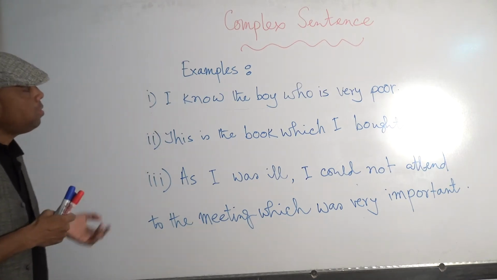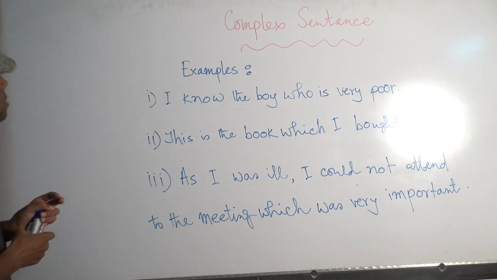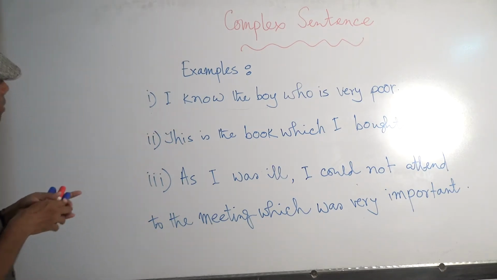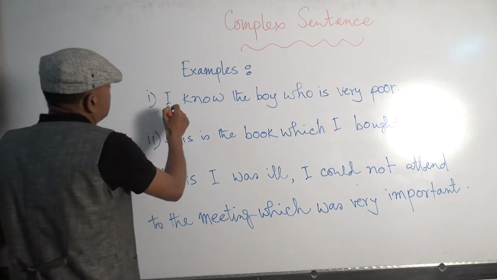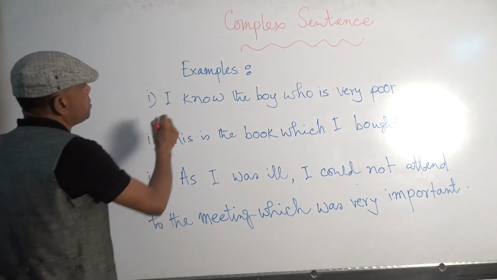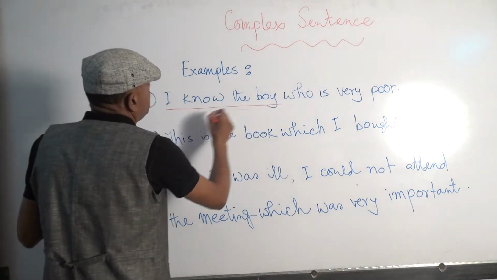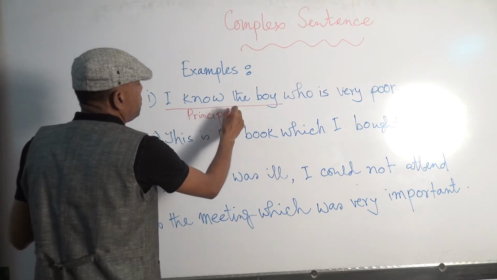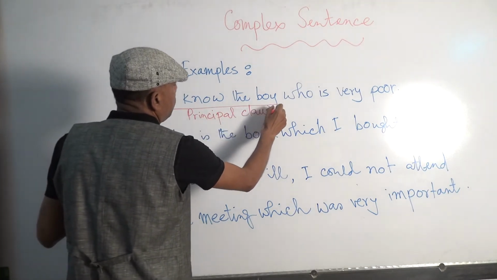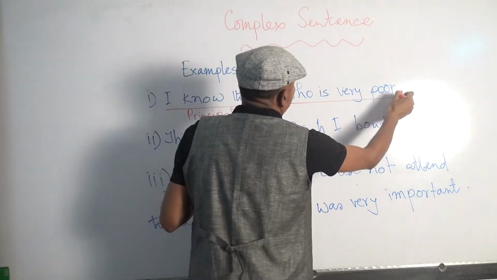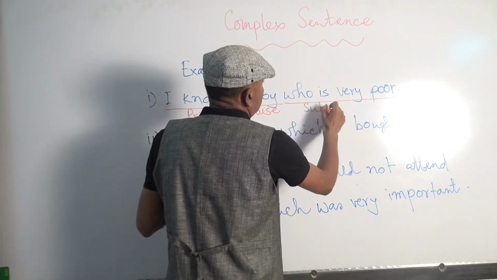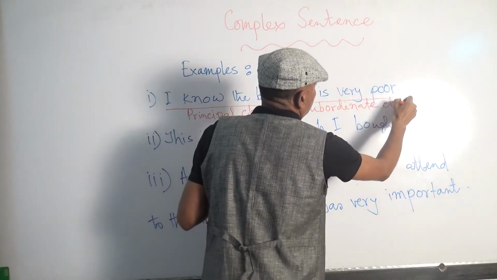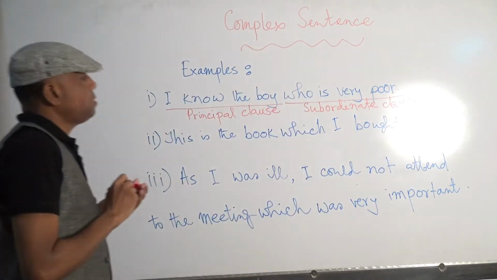So, now the question is, what is a complex sentence? Please look at the example. In the first example, you can find two clauses. I know the boy, it is a principal clause. And who is very poor, this is a subordinate clause.